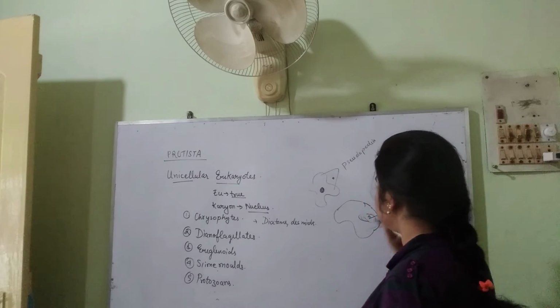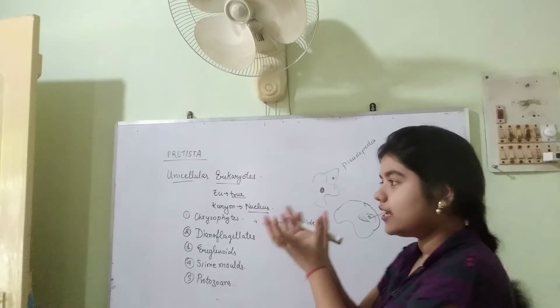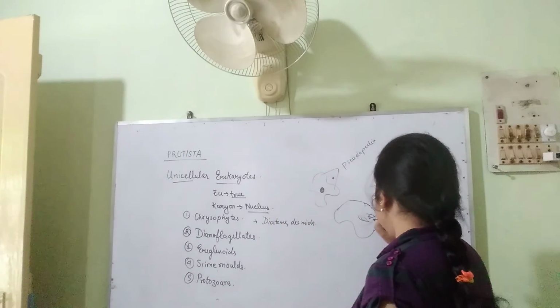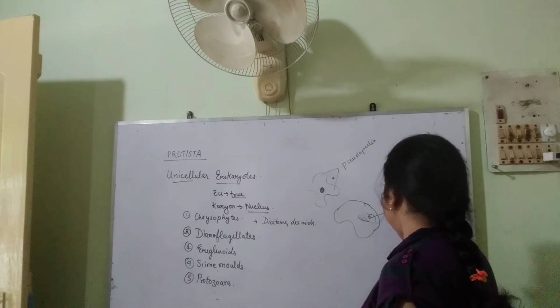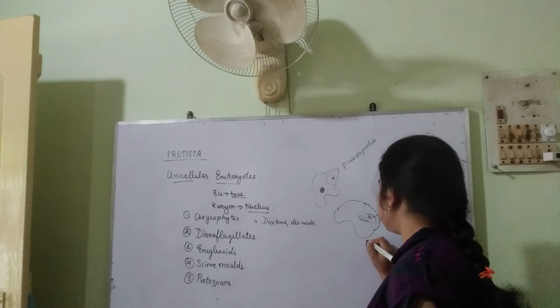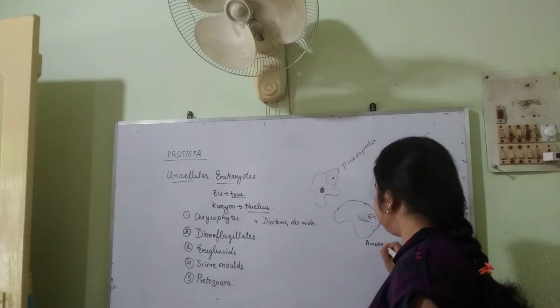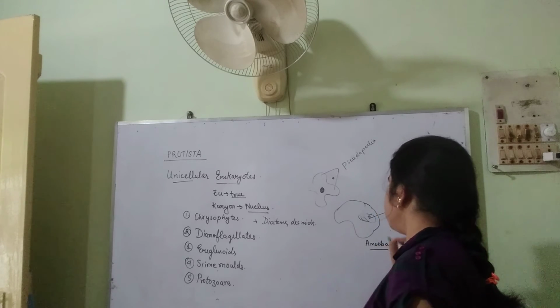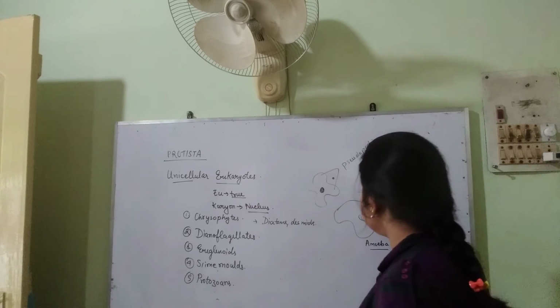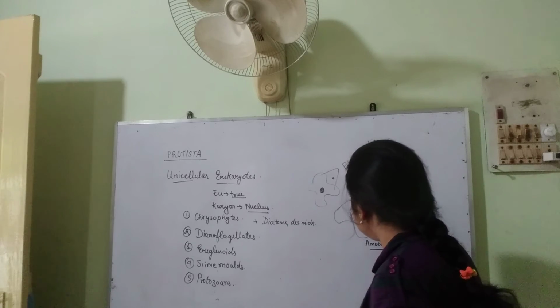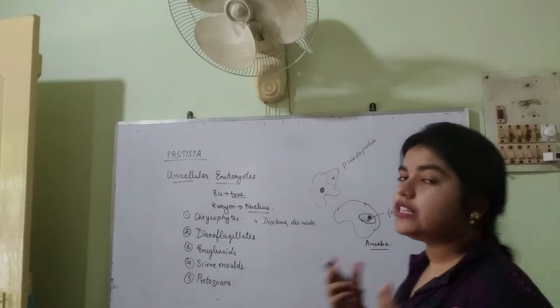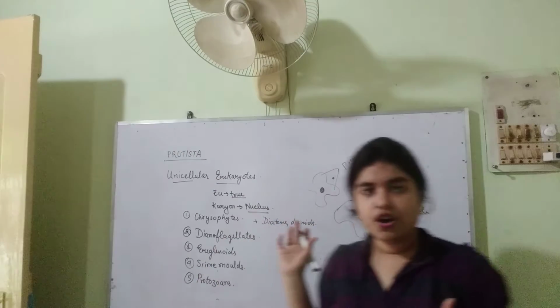So it has engulfed the food inside itself, and so it is called the food vacuole. It has engulfed these food particles, and now the digestive enzymes will digest this food.